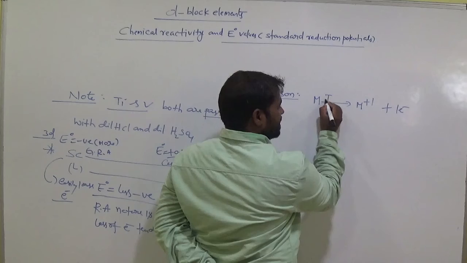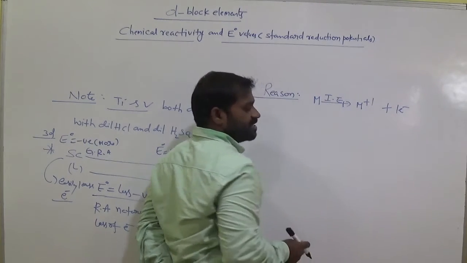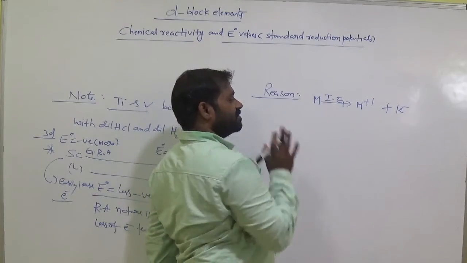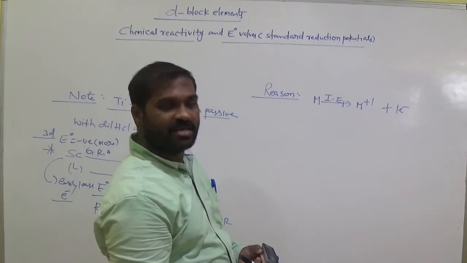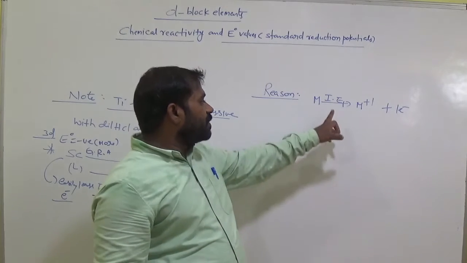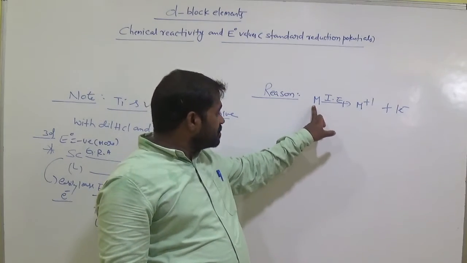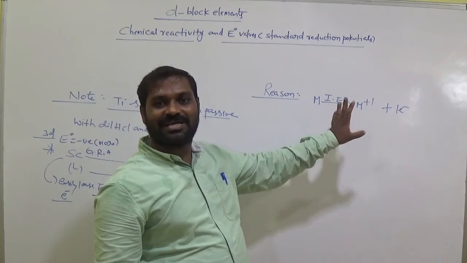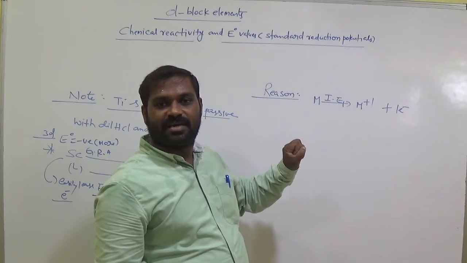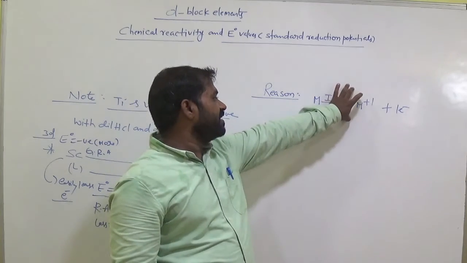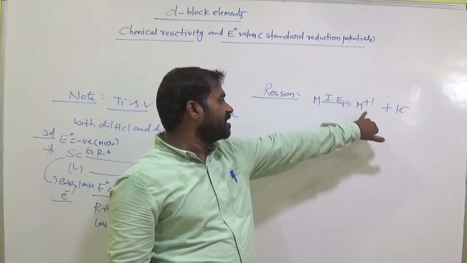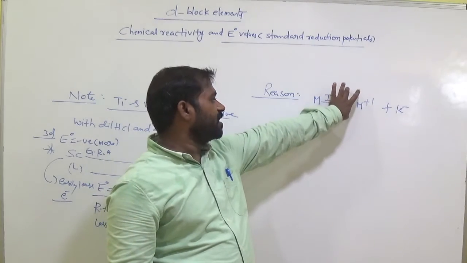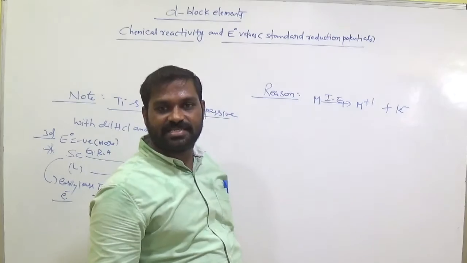So first ionization energy we use here, IE1. So what is ionization energy? Suppose this is a gaseous atom, a neutral gaseous atom. The minimum amount of energy required to remove the electron from the valence shell of a neutral isolated gaseous atom is called ionization energy. First ionization energy means here I removed just 1 electron from the valence shell of M. For that we used some quantity of energy, that is called first ionization energy.